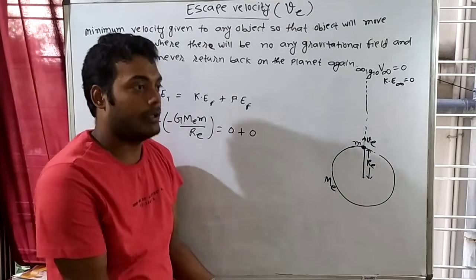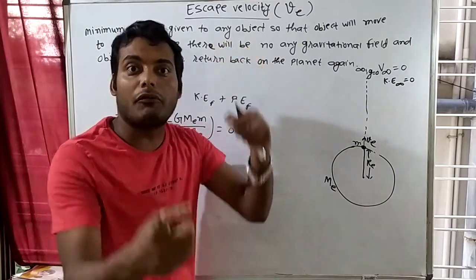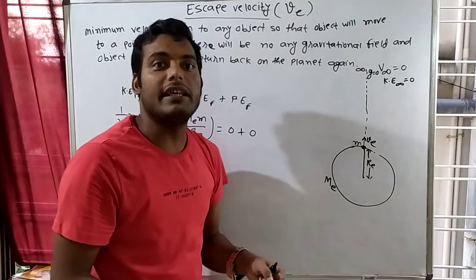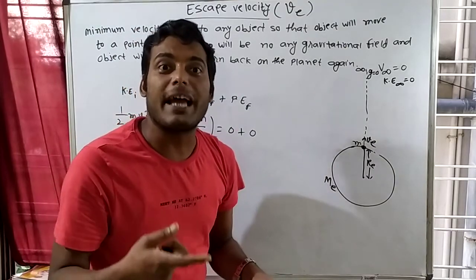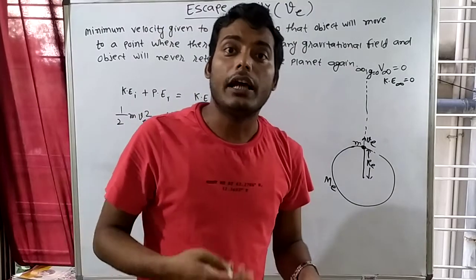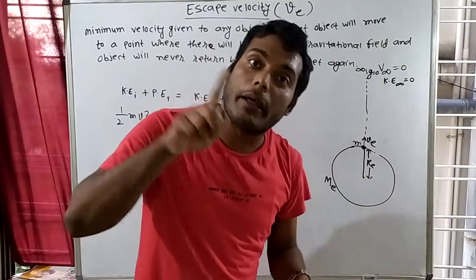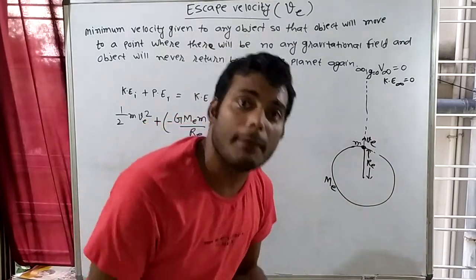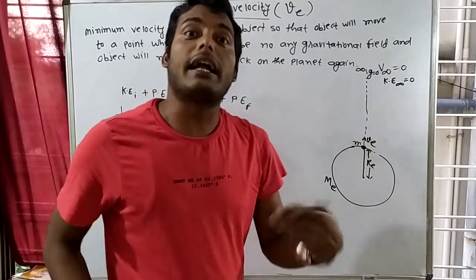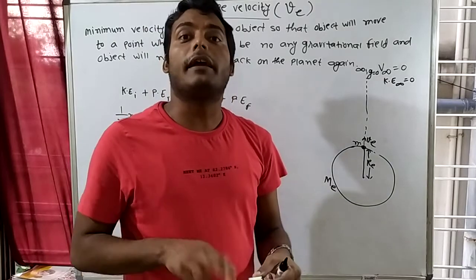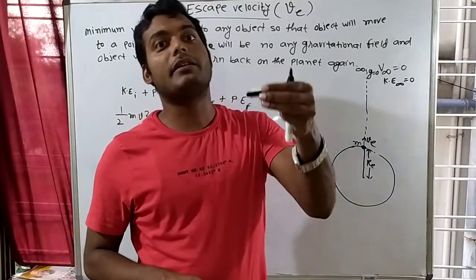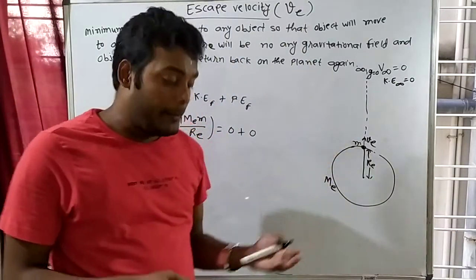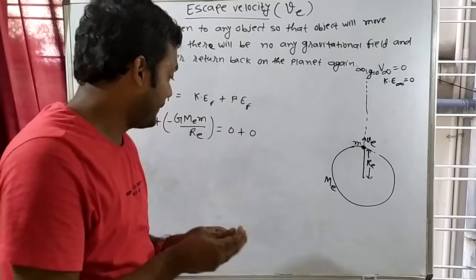At the highest point, what will be the velocity? 0. That means I am throwing it with some velocity, and at the highest point its velocity is 0. Why is its velocity decreasing when it goes upward? Because Earth applies a gravitational force in the downward direction, and that's why the initial velocity of 10 becomes 9, 8, 7, 6, 5, 4, 3, 2, 1, 0.